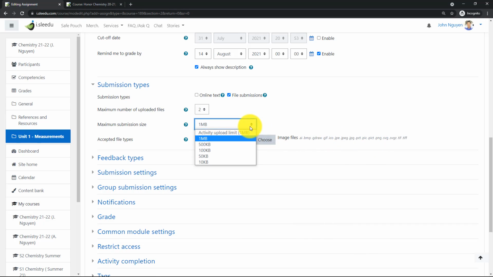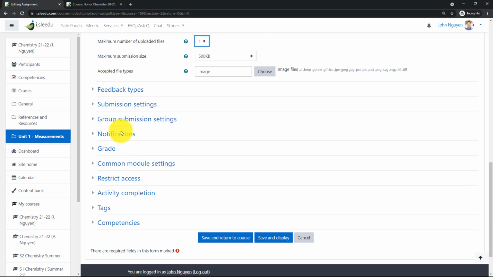And the maximum size, I want to make sure that they don't upload a very tremendous, huge file. I want them to learn how to take a picture and make sure the size of that file is small, because I don't want to take a lot of time downloading it if the file is too big. So in this case, just 500 KB is good enough. And how many images do I want? I just want 1 image, because they are going to take the back side of the syllabus only, which includes the signature of the student and their parent with the date on it, okay?